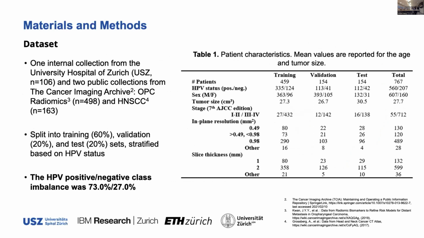The dataset employed consisted of 3 collections, 1 internal from the University Hospital of Zurich and 2 public collections available at the Cancer Imaging Archive. This amounted to a total of 767 patients that were split into training set 60%, validation 20%, and test 20%. And this was based on HPV status. That means that the 3 partitions had the same ratio of HPV positive versus HPV negative. This ratio was the one present in the whole dataset and was 73% positive versus 27% negative.